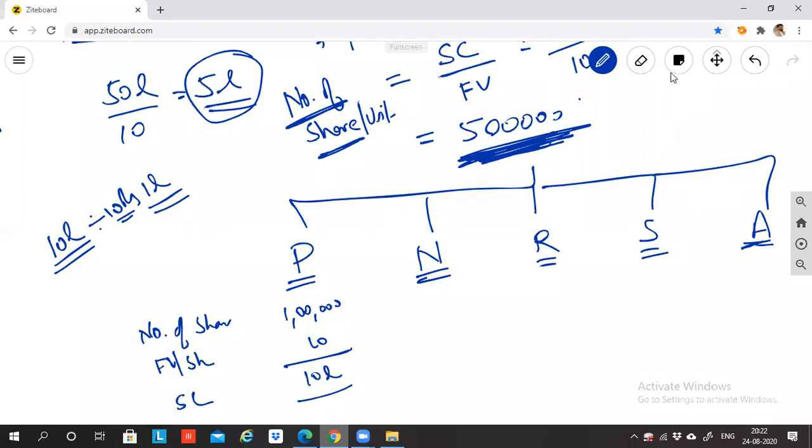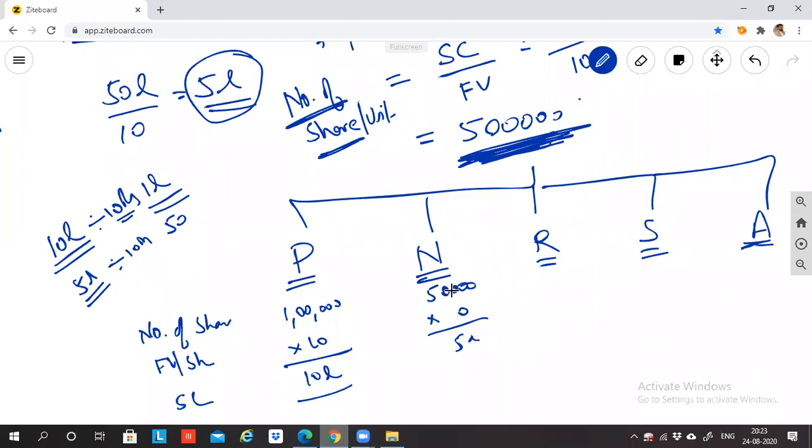Yes, sir. Likewise, Nandini is saying, sir, my bank balance is a little restricted. I have only 5 lakh rupees to invest. So 5 lakh divided by 10 rupees is 50,000, so she's purchasing 50,000 shares. For each share, she has to pay 10 rupees. If she's buying one share, she pays 10 rupees; two shares, 20 rupees. So for 50,000 shares, 50,000 into 10, if you multiply, how much does she have to invest? 5 lakh rupees.